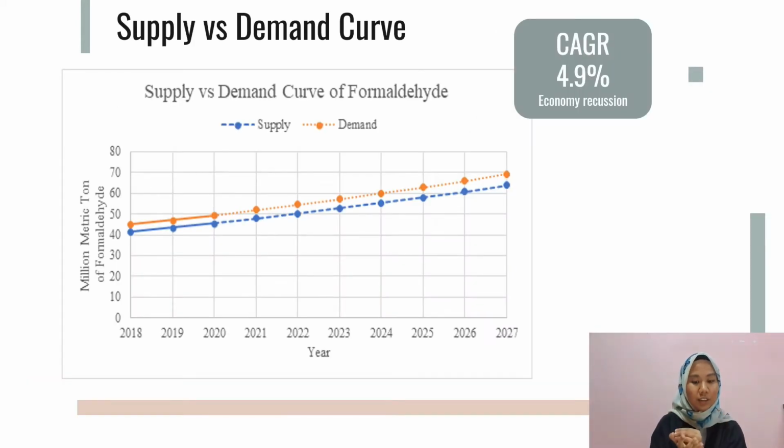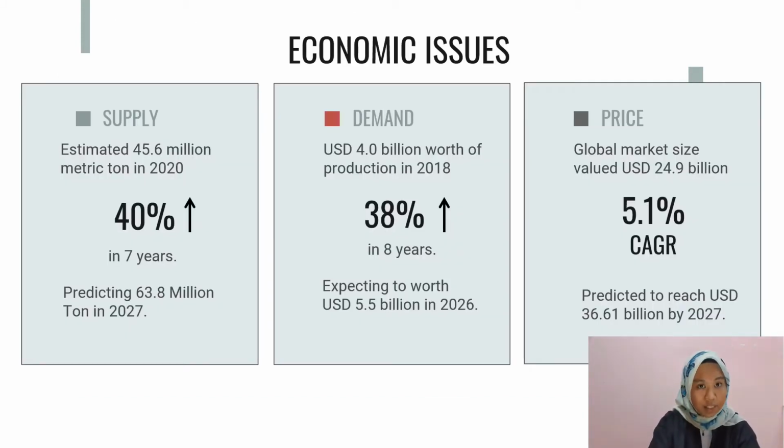Okay, the graph shown is a supply versus demand curve. As you can see, the demand line is higher than the supply line. We plotted this graph using a CAGR of 4.9%. The shift of CAGR from 5.1 to 4.9 is due to the COVID-19 pandemic that happened in 2020. As you can see on the slide, the supply and demand of formaldehyde will keep increasing from 2018.